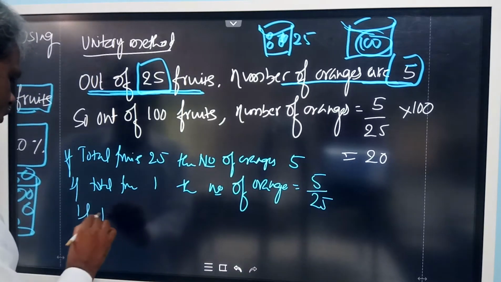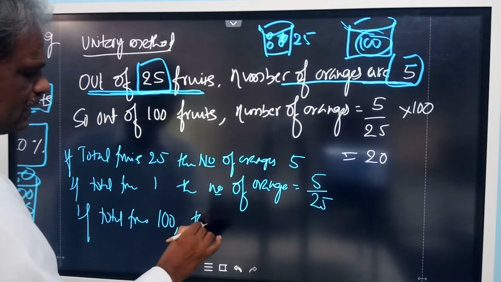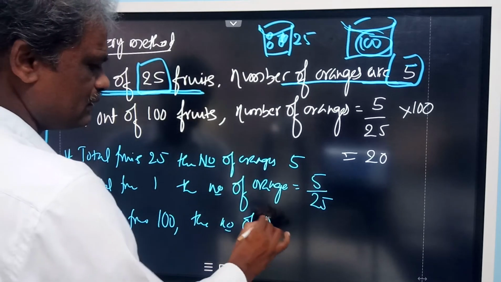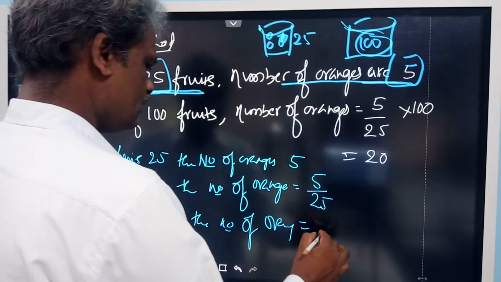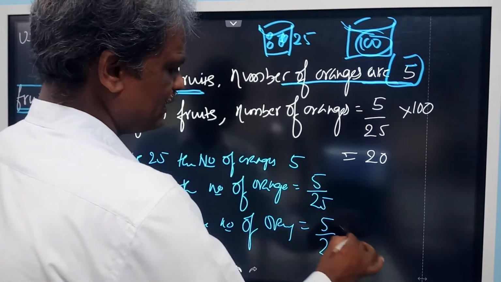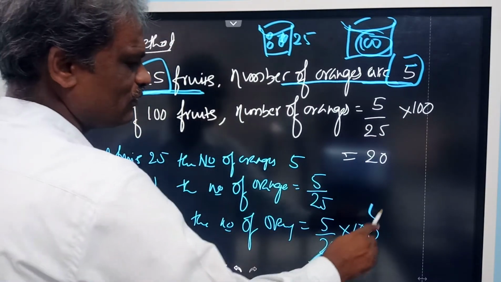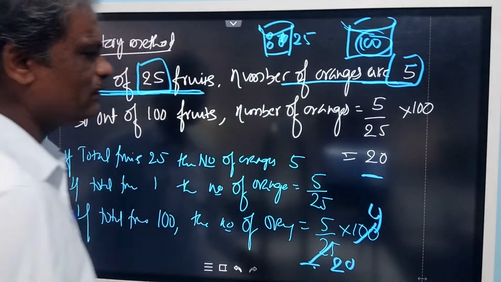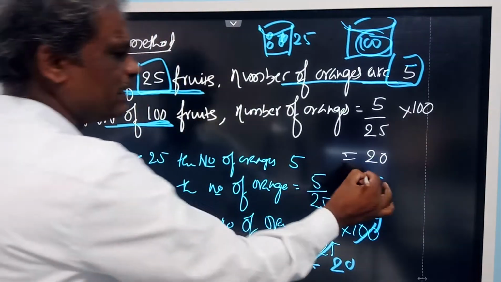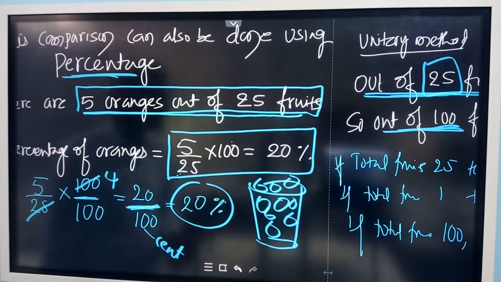So if total fruits are 100, then the number of oranges will be how much? 5 by 25 into 100. I have written this step directly: 25 fives are 125... 25 times 4 is 100, 5 times 4 is 20. See, the same thing, out of 100 we are getting 20. When we compare with the percentage, it is 20%.